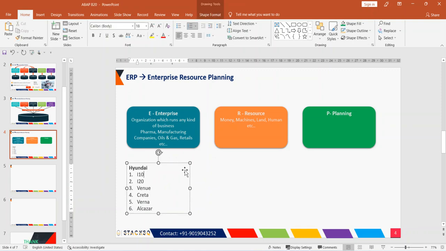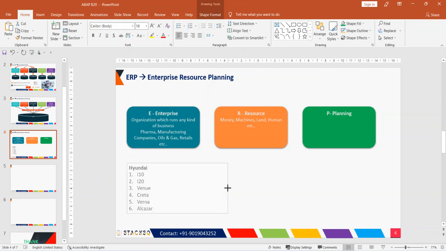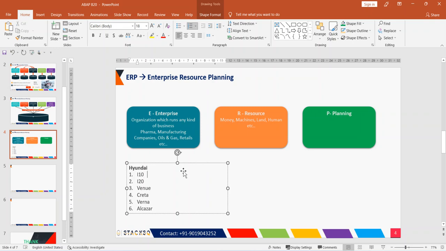So let's consider the previous year. Around 500 cars of this one were sold last year. I'm just taking some numbers. Let's say this is a very demanding car, and almost 2 lakh cars have been sold. Then let's say Venue, also more in demand, almost 50,000 cars have been sold.